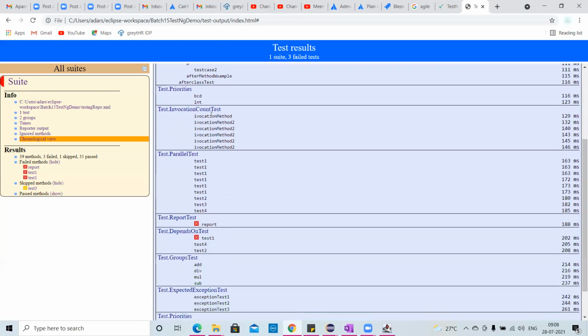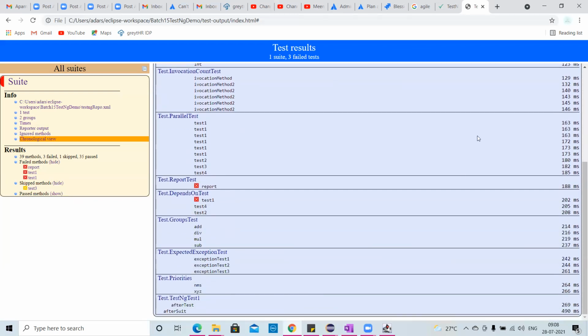Okay, this was the flow. This is how we'll see the report, and in real time this is how we'll give the report to our team members or to our manager. This report, testng dot index.html, is there, right? This one you can forward across. Here you can see everything one by one.